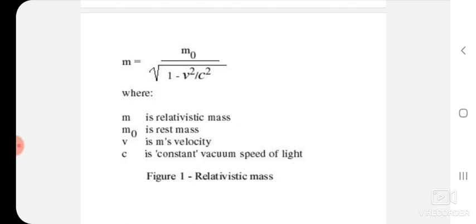This is all about the variation of mass with velocity derivation. If you have any doubt in this derivation, you can ask me anytime. In the next lecture, we discuss the mass energy equivalence, the very well known and famous equation, that is E is equal to mc square. We are going to derive that equation in the next lecture.